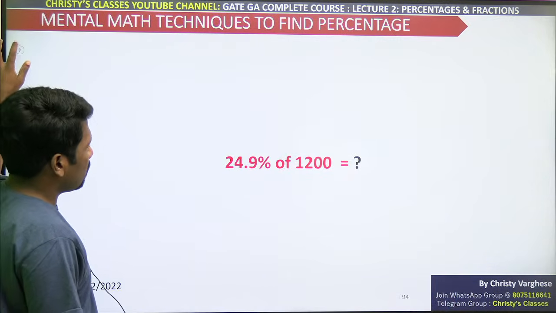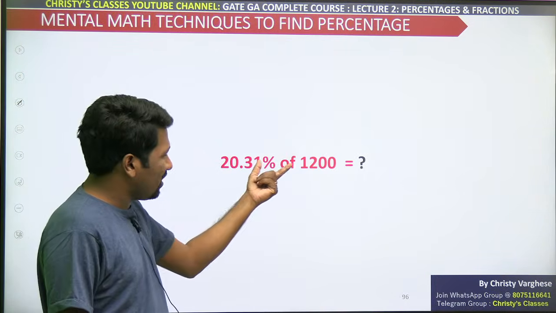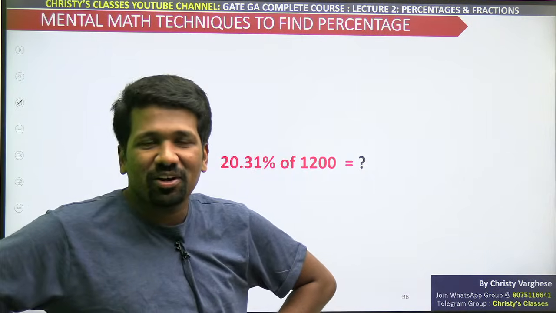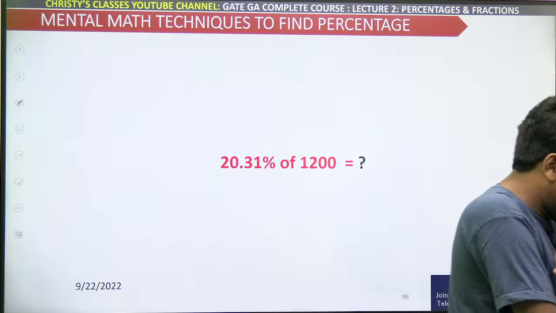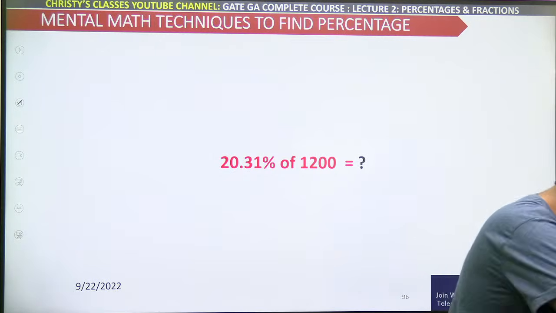So anyway, all these percentages, even this 20.31 percentage of 1200, believe me, if you are good with mental math, you can do it. Can anyone try it? With this try, we will stop this percentage mental math. Then we will start questions. Exactly 1 year.